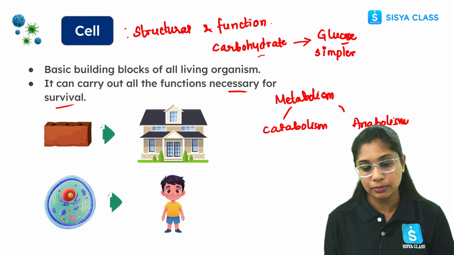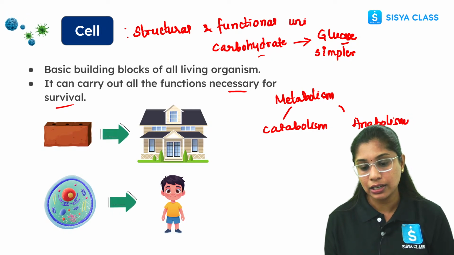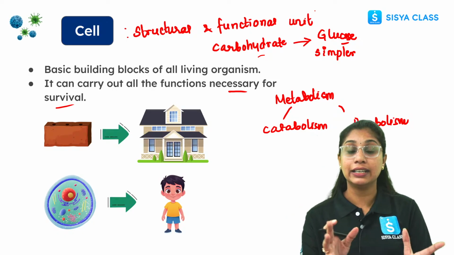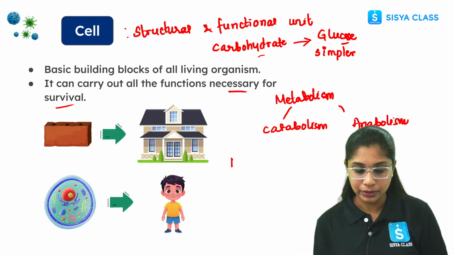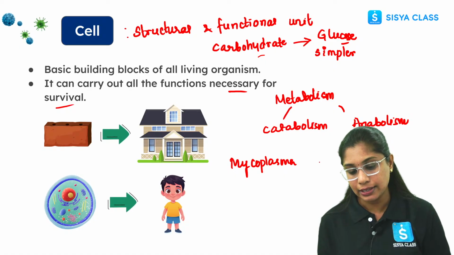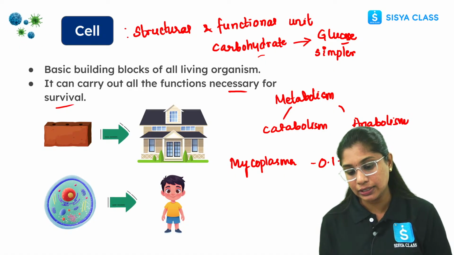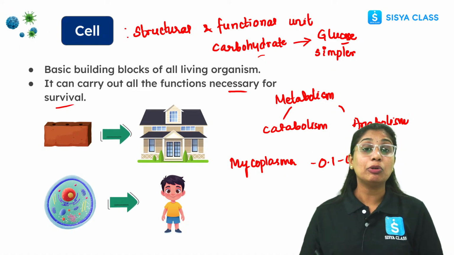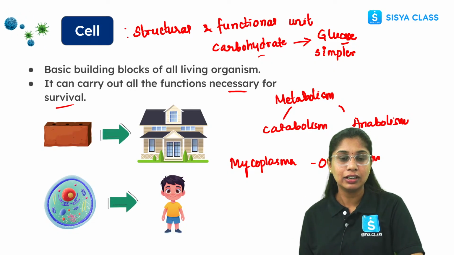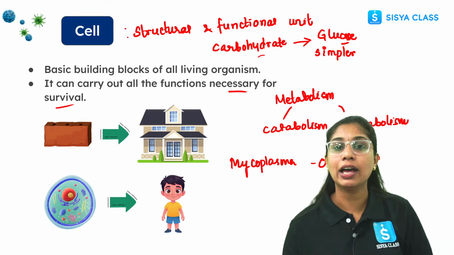Why structural and functional unit? If you see the smallest organism, what is it? That is mycoplasma. Its size is around 0.1 to 0.3 micrometers. And what is the largest animal? The terrestrial one is the elephant, and the aquatic one is the whale.